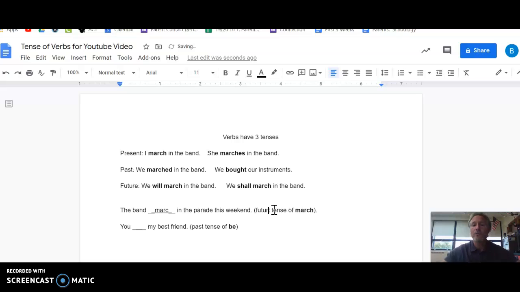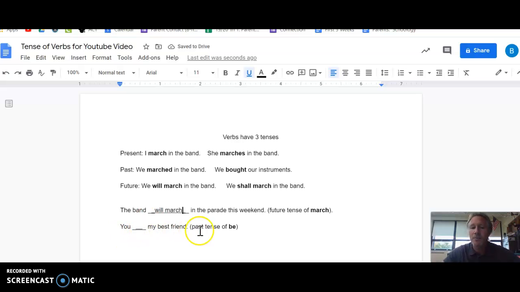All right, so both of your exercises today are going to follow the exact same format, and so is the quiz later this week. The exact same format. So it says the band, and I've already partially filled it in here, in the parade this weekend. I'm looking for the future tense of march. Well, if I'm going to show it in the future, I'm going to have to add will march or, again, shall march. Either one of those would work.